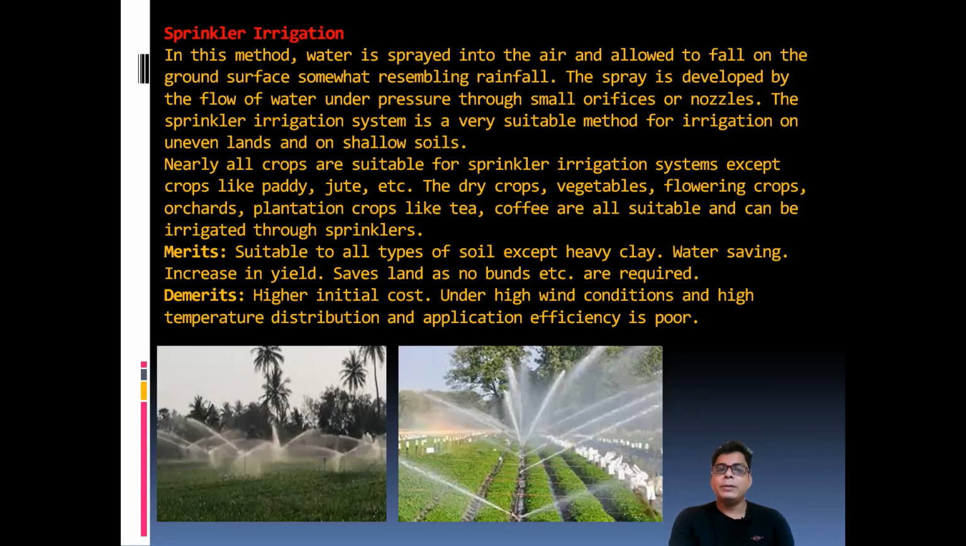And the demerits: higher initial cost, and under windy conditions and high temperature, the distribution and application efficiency is poor. So these are the main things. So far we have discussed some of the methods of irrigation which are widely followed in India.